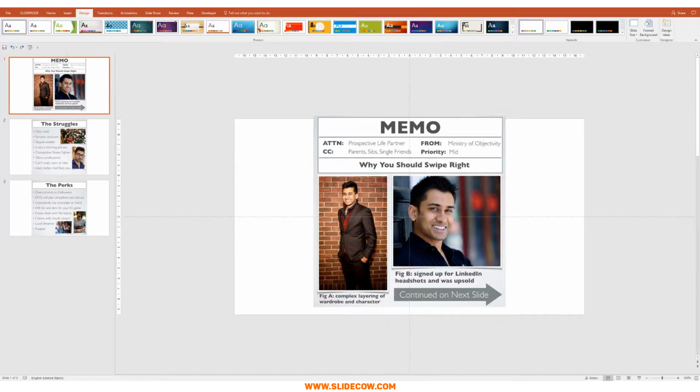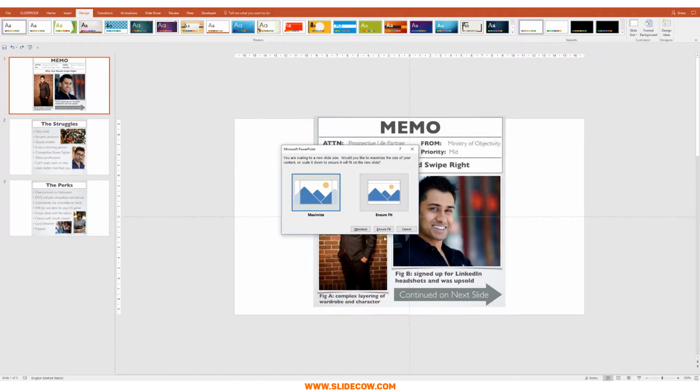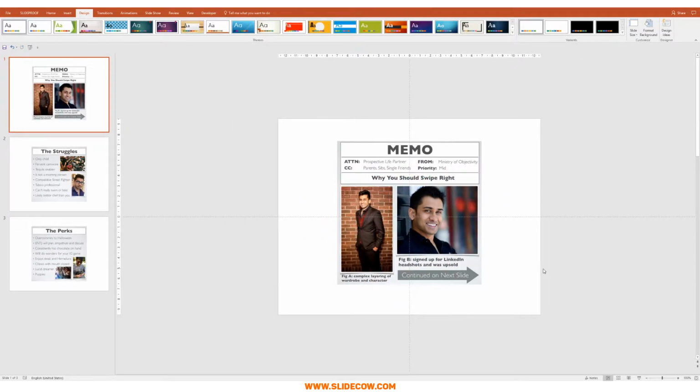So we're going to head over to design, and then we're going to head over to slide size and change it to the standard 4:3 ratio, which gives us that square image, right? Just like this. All right, so let's take a look at the image provided over here for the first slide.